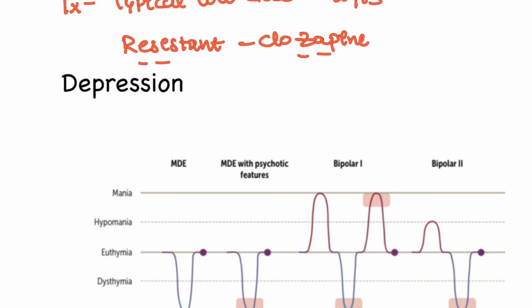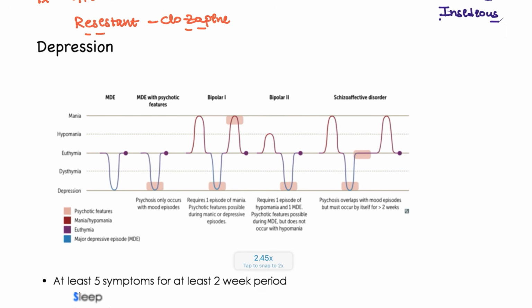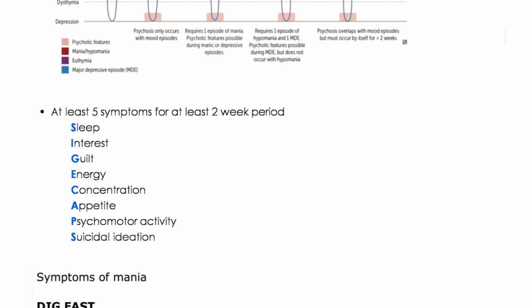Next, moving on to the mood disorders, that is depression. In depression, you have to remember there are multiple types, right? We have depression, euthymia, cyclothymia and mania. All this will be presented here. Let's see one by one as per the definition.